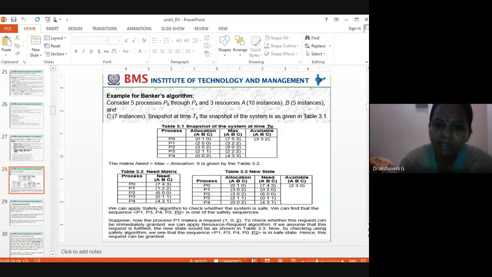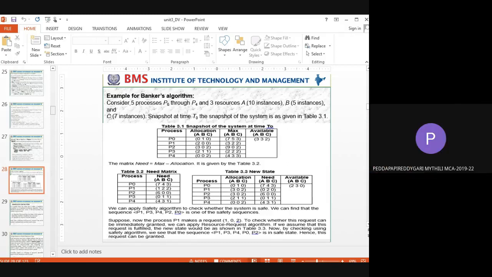Then how many B's can I give? I have 3, but they are asking for 2. Yes, available with me. Then I can give 0, 2, 0. And when I give 0, 2, 0, then P1 will complete its work. Yes or no?